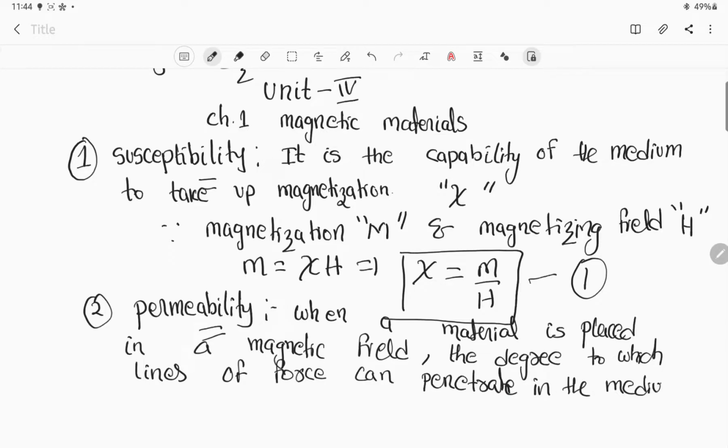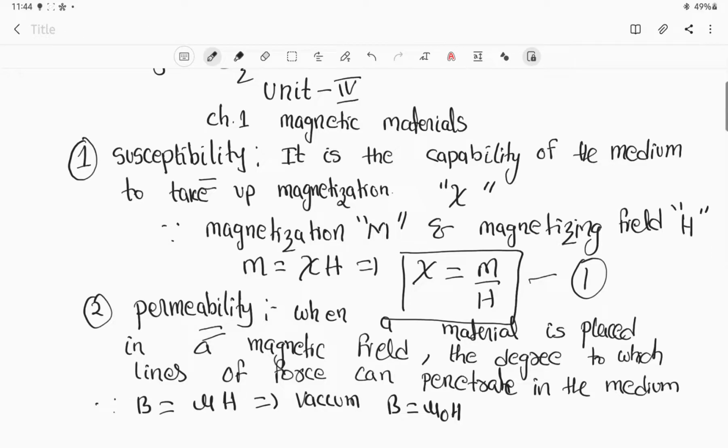We just say this is denoted by some value. Since B is equal to mu H, for a vacuum, B will be equal to mu naught H. If the medium is vacuum, we can write B is equal to mu naught H. Clear, everybody?